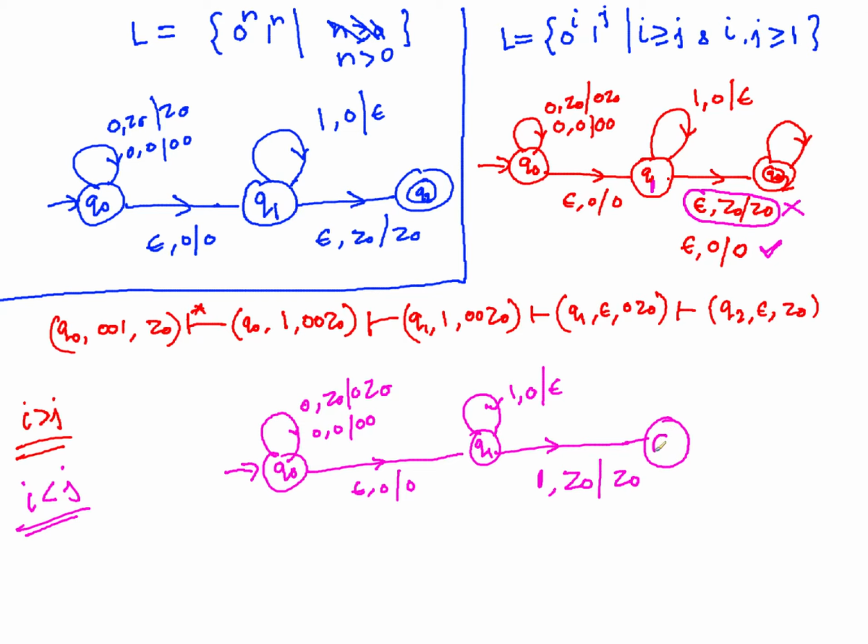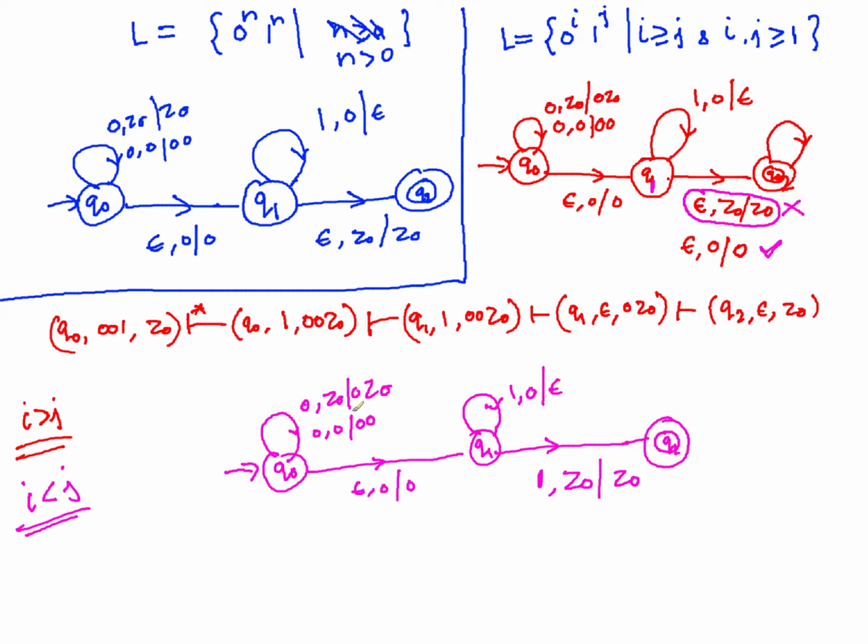Sorry, if this is a final state, that's fine. Actually, it's fine to have it as a final state. Now the only part is there might be several ones which are still left, right? So this will never let you consume all the excessive ones, right?